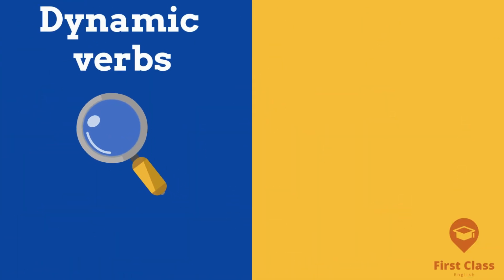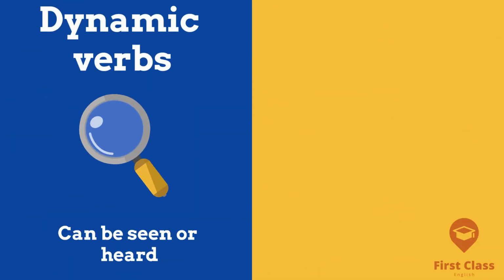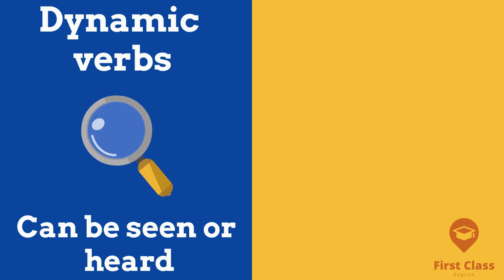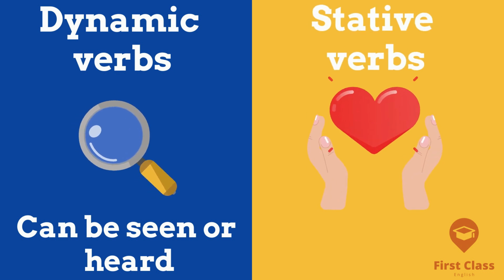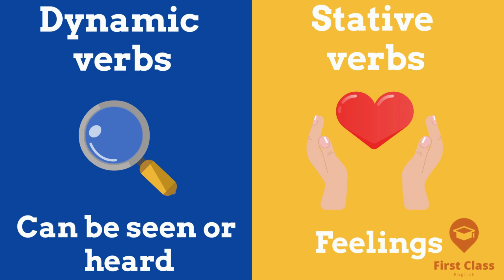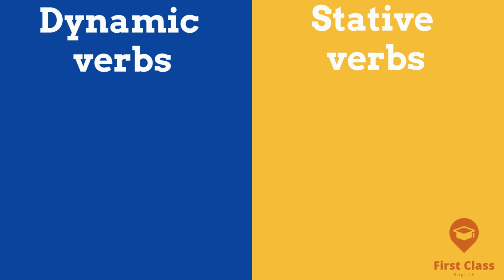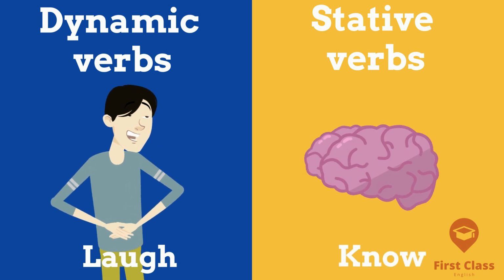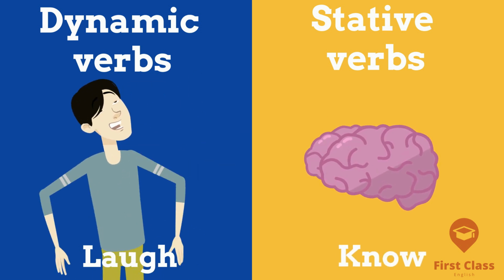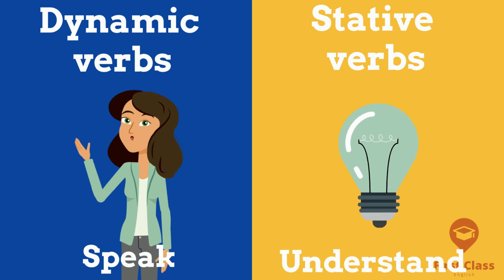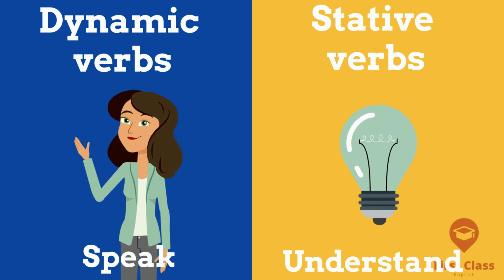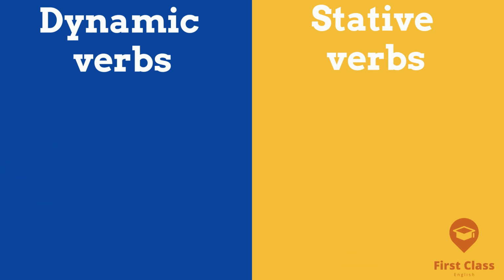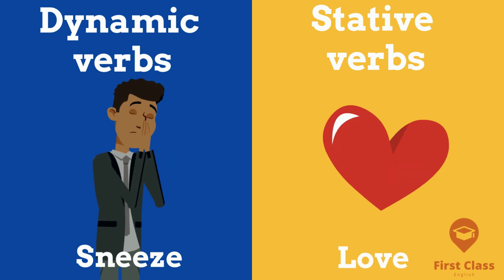First, we have dynamic verbs. These are actions that can be seen or heard. These are different from stative verbs. These happen internally and show feelings. For example, laugh would be a dynamic verb. Know would be stative. Speak and understand, or sneeze and love.